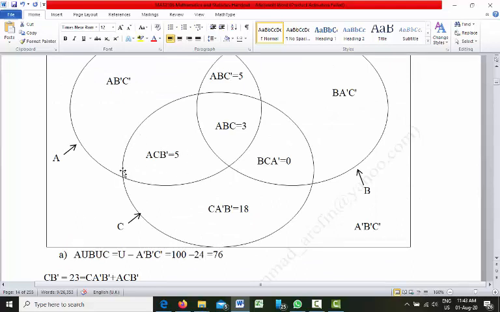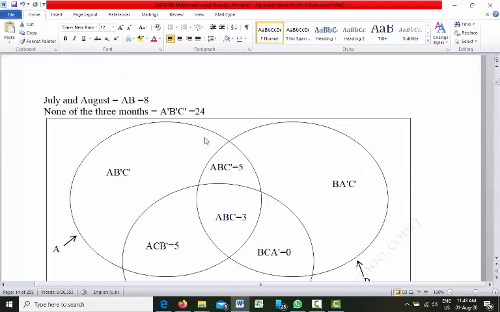So in this portion exactly 2 is there. Again, in this portion exactly 2 is there. Again, in this portion exactly 2 is there. Right. So these 3 will be the required area.